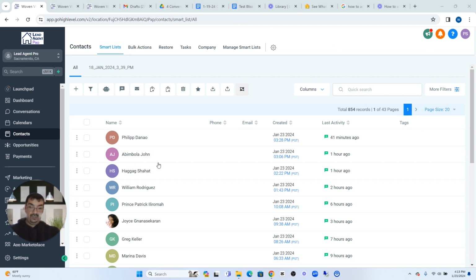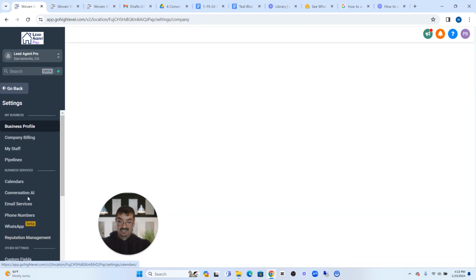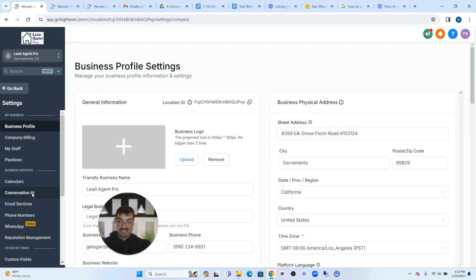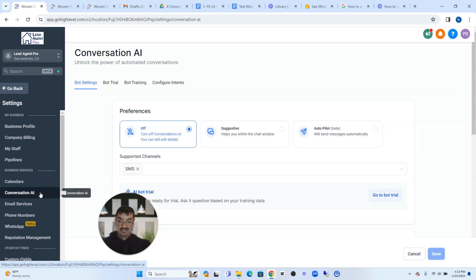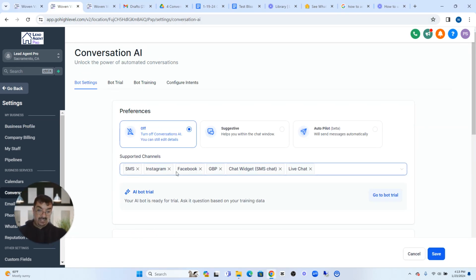So first thing we're going to do is come over here to Conversation AI. And we're going to come down here to Settings, and we're going to click over here to Conversation AI. Okay, so once we do that, now what we want to do is connect all the channels to it. As you can see, I already did.